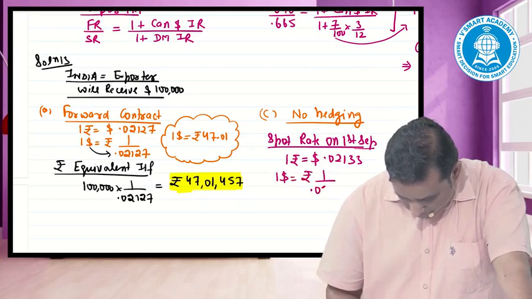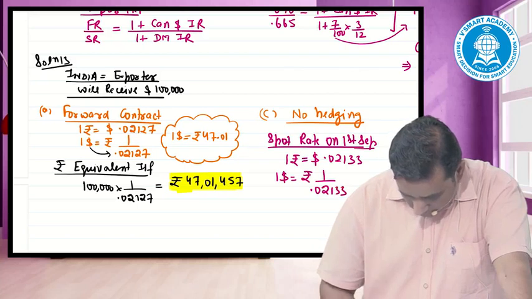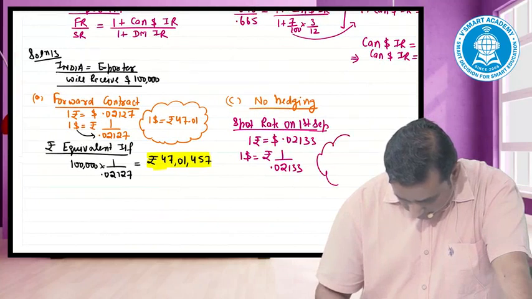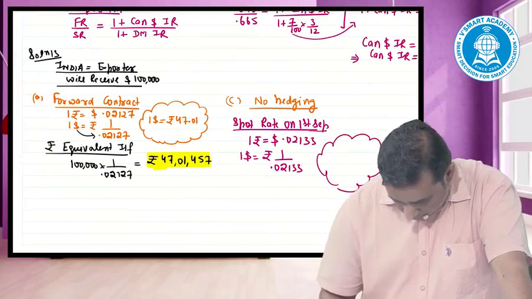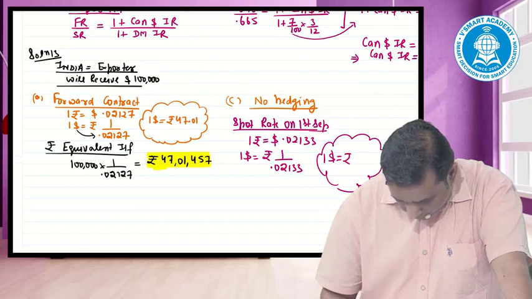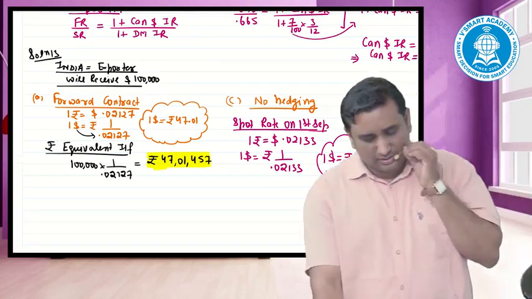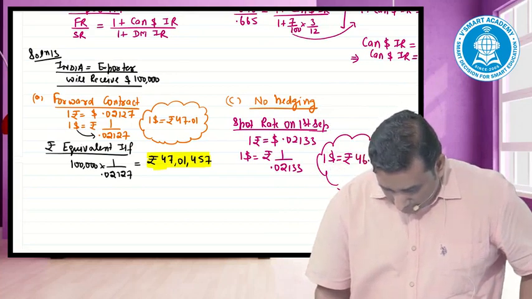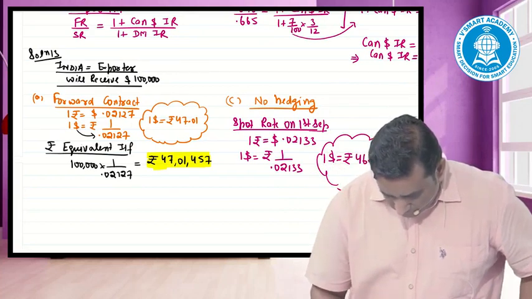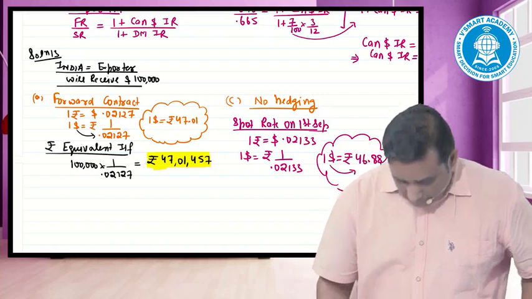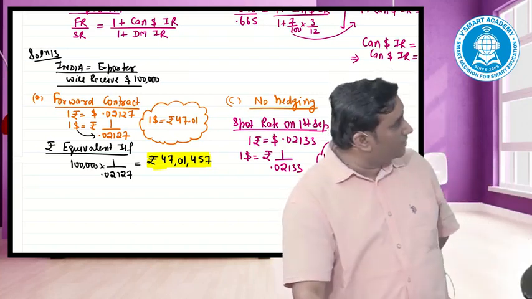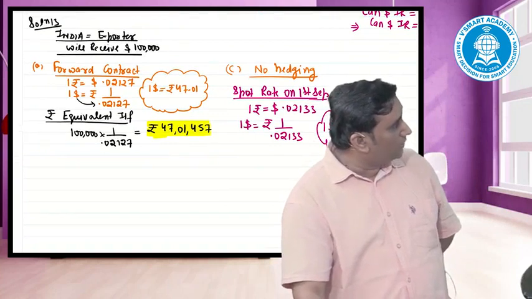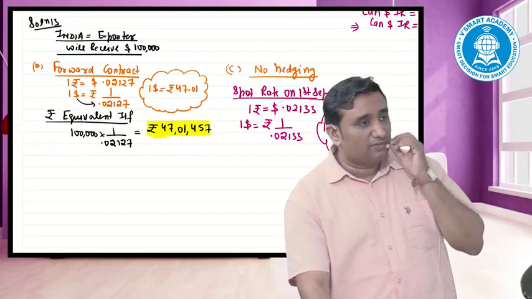I'll put 0.02133, and then I have a habit of converting and looking at this answer, because I want to see if I do not do anything, what rate it will convert at. 46.88. It means if you do not do anything, your dollars would be converted at 46.88. So out of these two, we can prima facie make out which contract is better off?